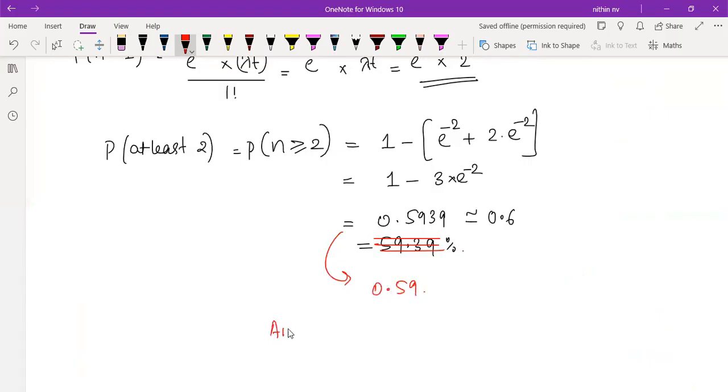Maybe in the answer key, they may be giving something like 0.58 to 0.62, somewhat of an answer key range they may be giving. But I told you, don't think about the range. Make your calculations more accurate always and substitute like that. That's it. Got it, guys?